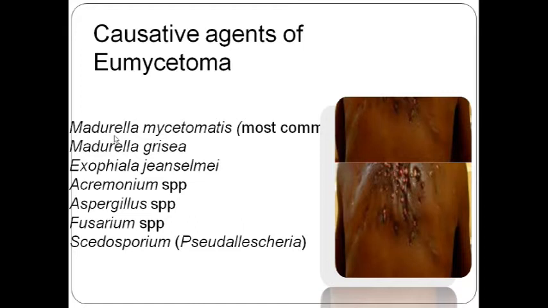Second is Madurella grisea. Acremonium, Aspergillus and Fusarium species also cause eumycetoma. And nowadays Pseudallescheria, that is Scedosporium, is also causing eumycetoma, that is true mycetoma caused by a fungal infection.